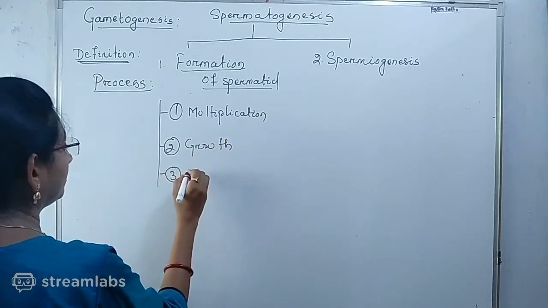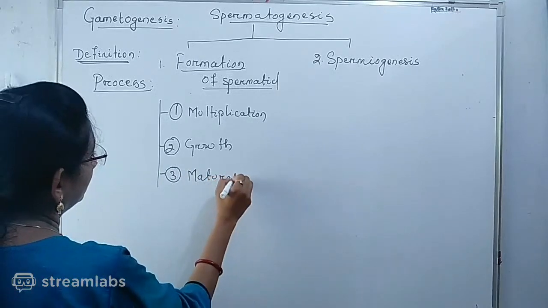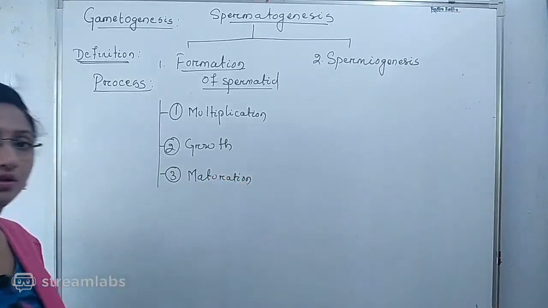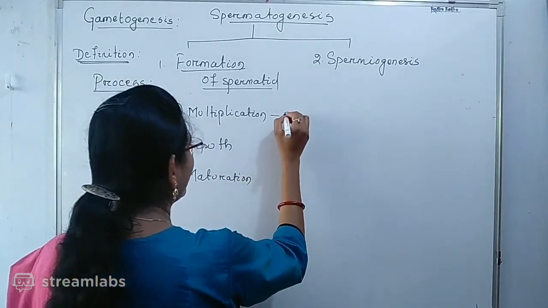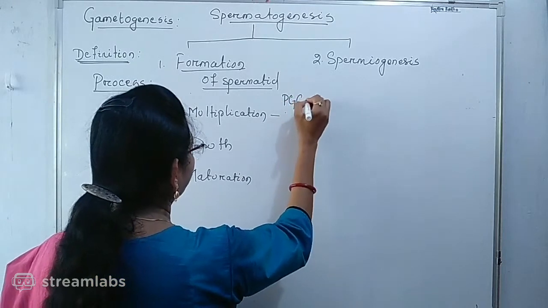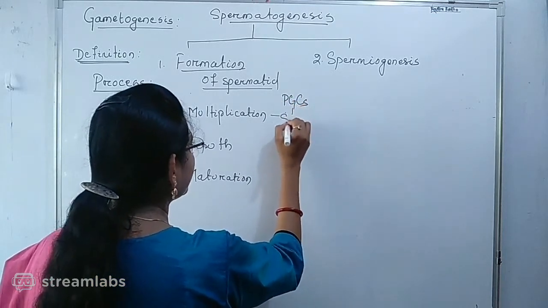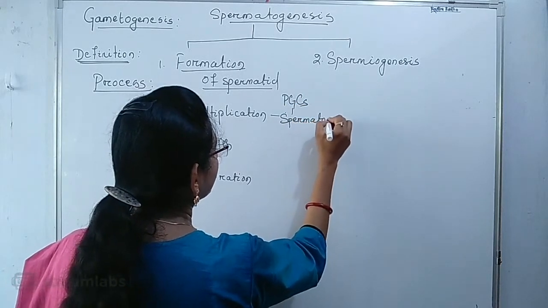Number 3, maturation. We have discussed earlier, by the process of multiplication, what we get: from the primordial germinal cell, we get the spermatogonial cell.